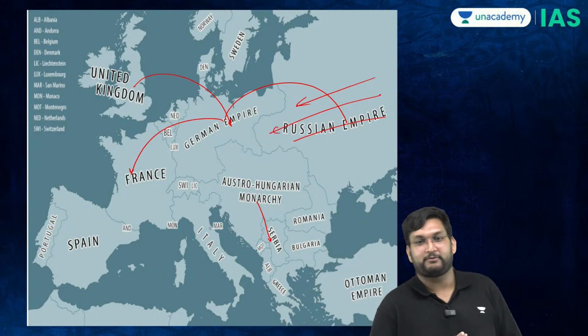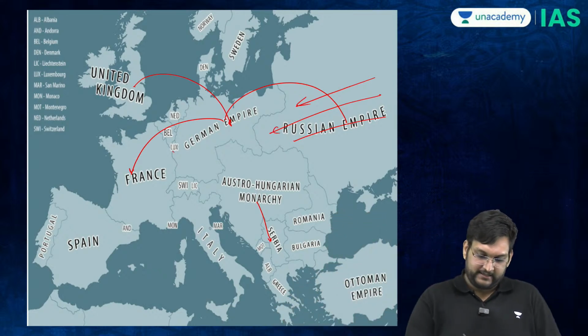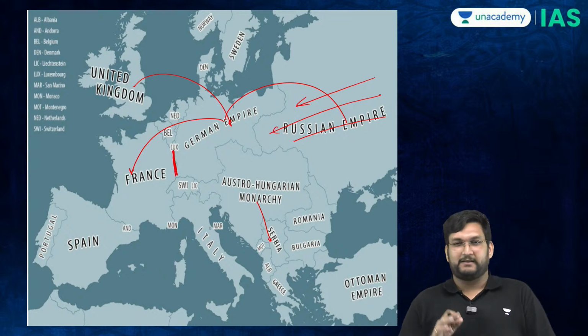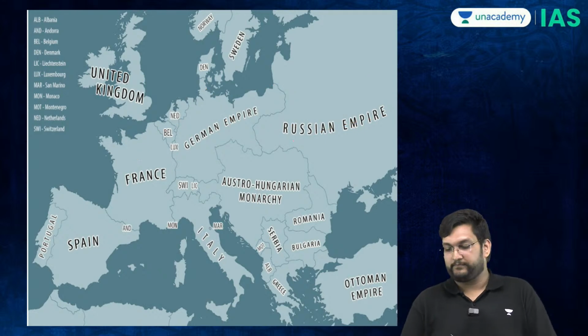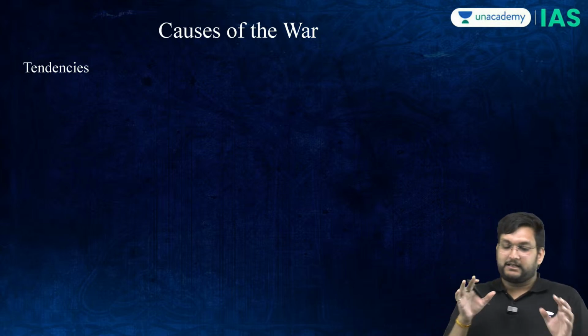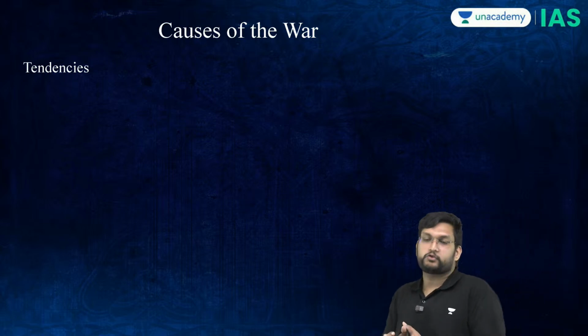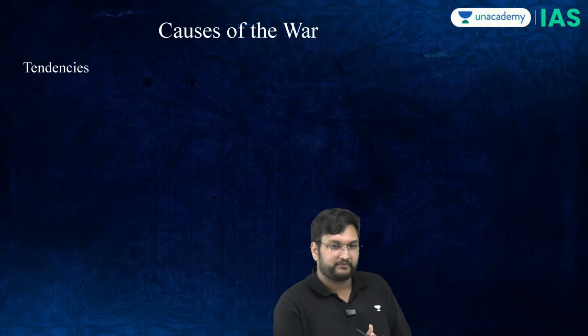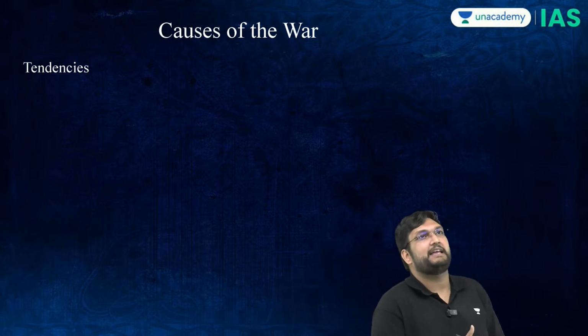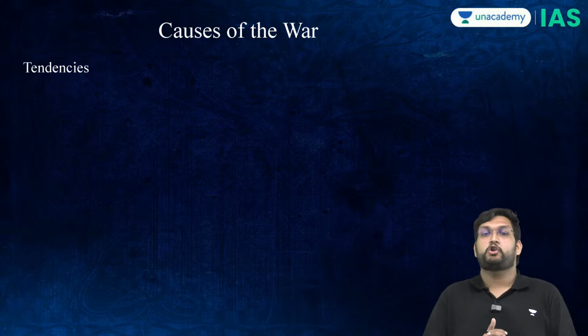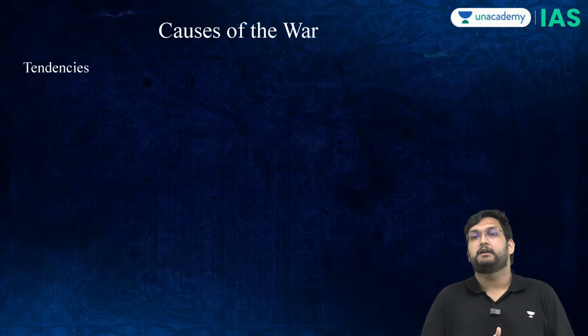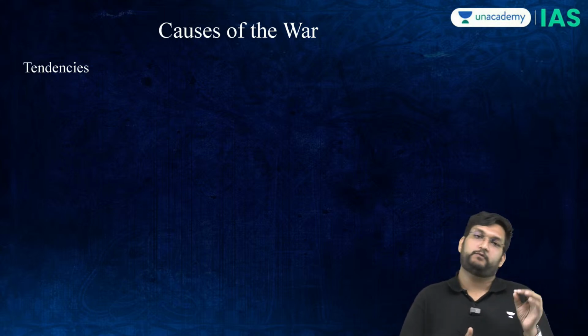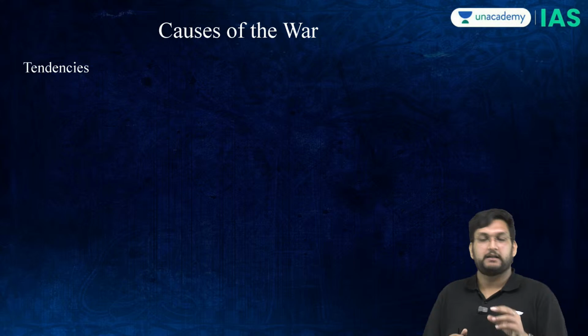Right now, let's talk about the Maginot Line. This is called the Maginot Line, something very important for the Second World War. Okay. Now let's consolidate everything. So if there's a question which comes in the examination with regards to what are the causes of the First World War, then obviously you have to write about the tendencies.